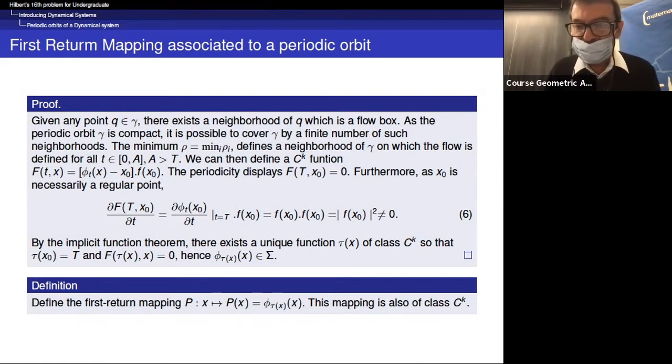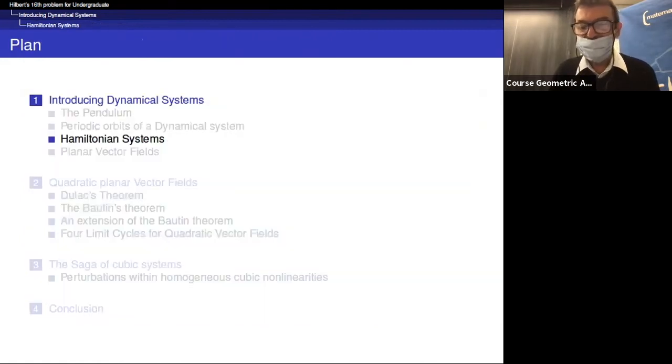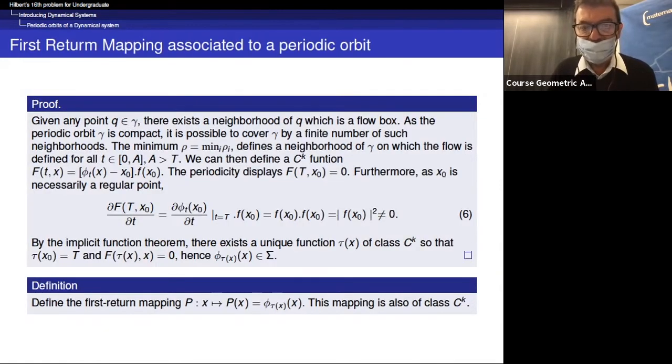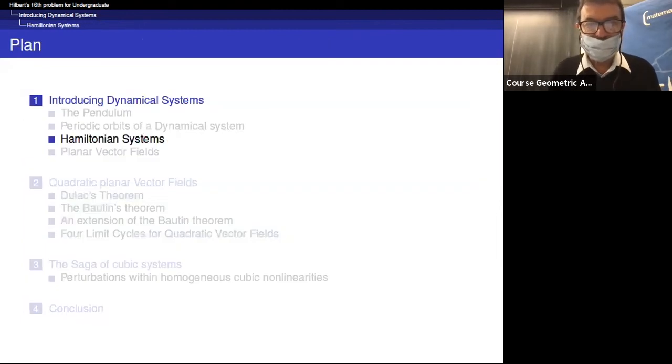This is called the first return mapping of the vector field associated to the periodic orbit. So this is an important ingredient. It was first defined, to the best of my knowledge, by Henri Poincaré. And it is a very important ingredient to study periodic orbits. And I will show you examples in this talk.